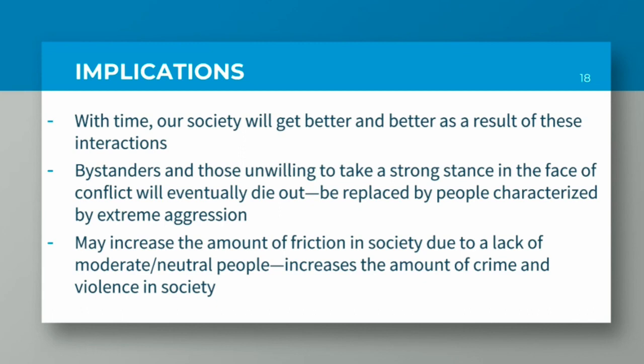This may increase the amount of friction and conflict that we see in society because those two groups will not mesh, and it might increase the amount of violence as well because we won't have moderate or neutral people in our society to regulate. But that's just an implication that we have to accept with this model.